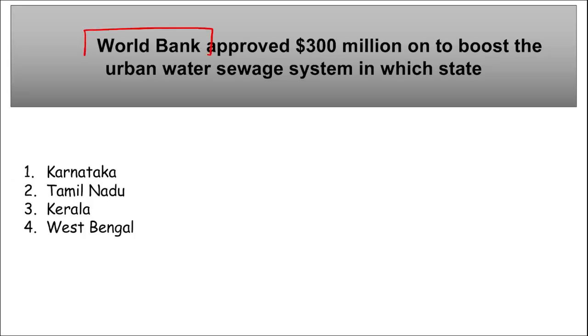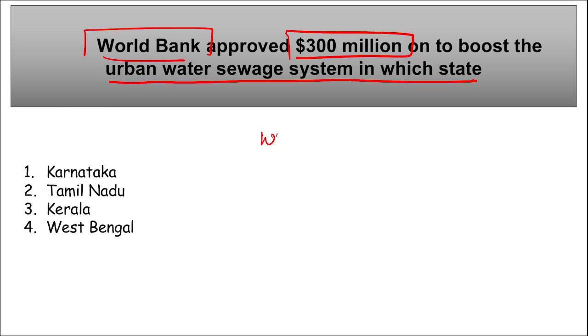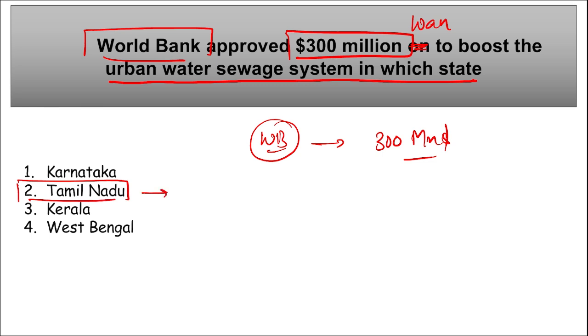Next is World Bank. They have approved $300 million to boost the urban water sewage system in which state? So it is World Bank. They have approved a $300 million loan, and it was to boost the urban water sewage system in which state? So the sewage system of Tamil Nadu will be improved here with the help of this $300 million loan that will be provided by World Bank.